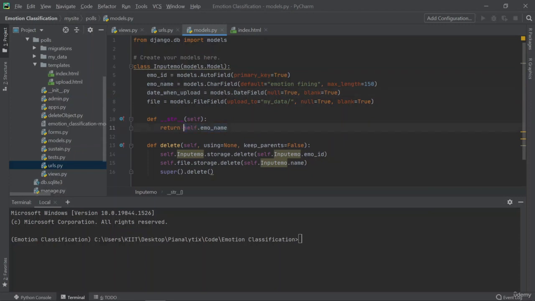We were using the name, that is the name of the file. And then there's another function, that is the delete function. So what happens is that when we call delete on a particular ID, it would delete that ID and its corresponding data from my table. So we have created a delete function for that, right?